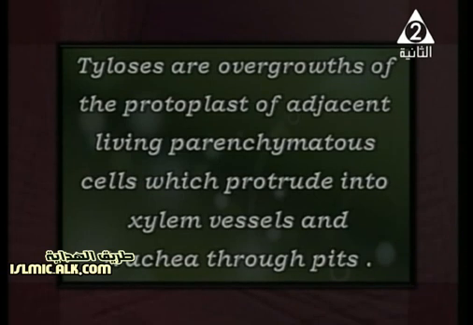Here we are talking about the parenchyma cells, which protrude, like a bud or bulge, into xylem vessels. Xylem vessels are tubes where water is transferred inside the plant, and tracheids, through pits. Pits are very tiny holes that spread in the plant.